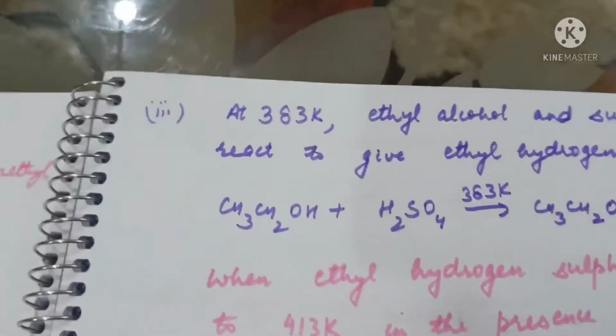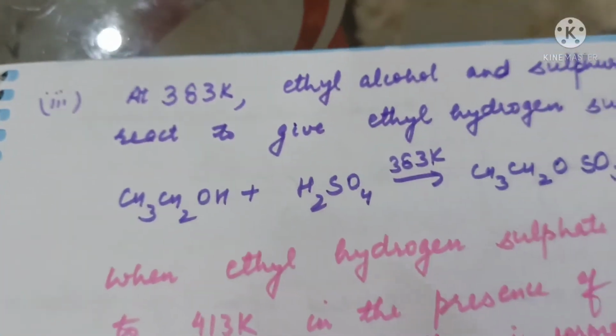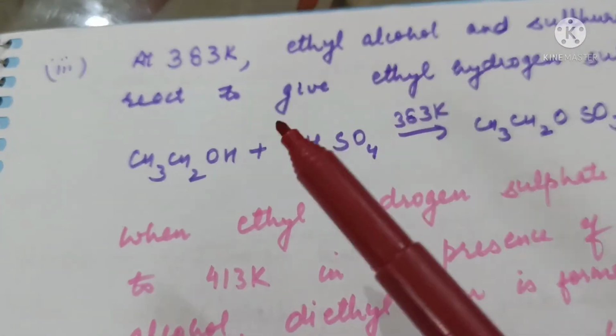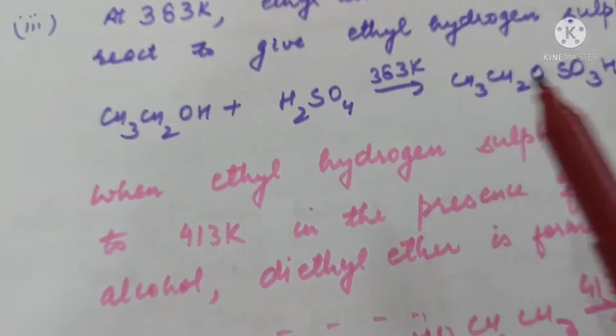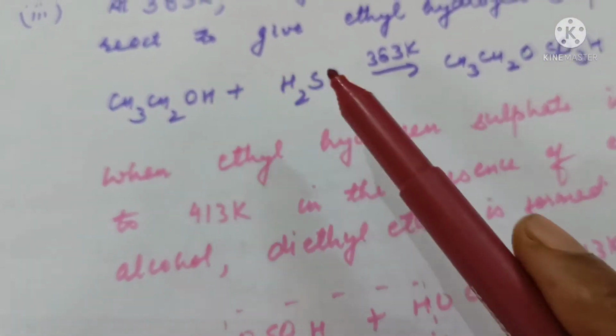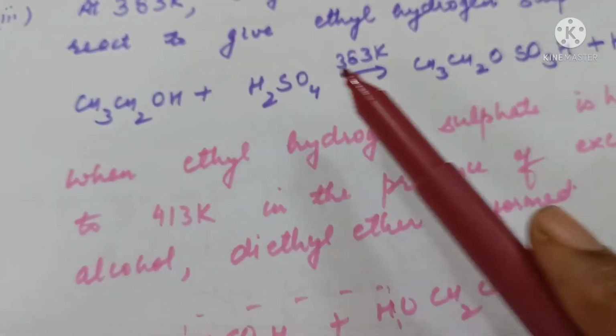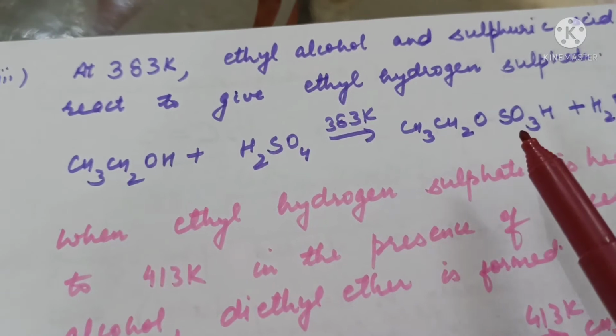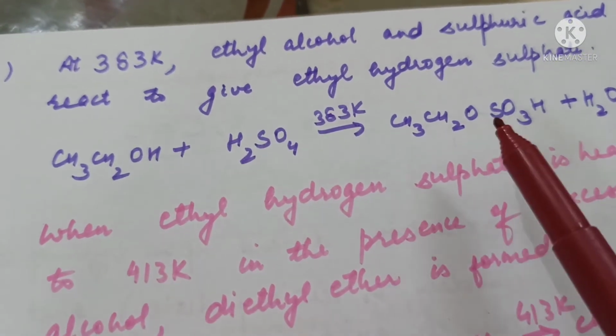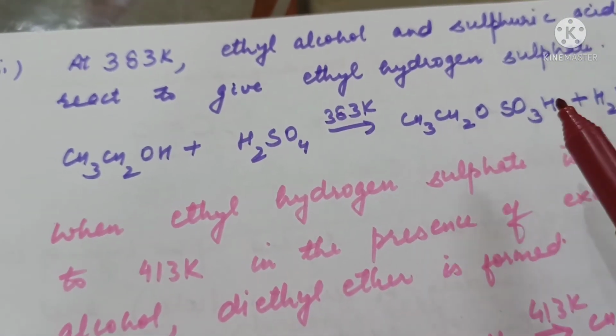At a lesser temperature, 383 Kelvin, this will react to give ethyl hydrogen sulfate, where OH and H combine to form water, and CH3CH2OSO3H, ethyl hydrogen sulfate, is formed.